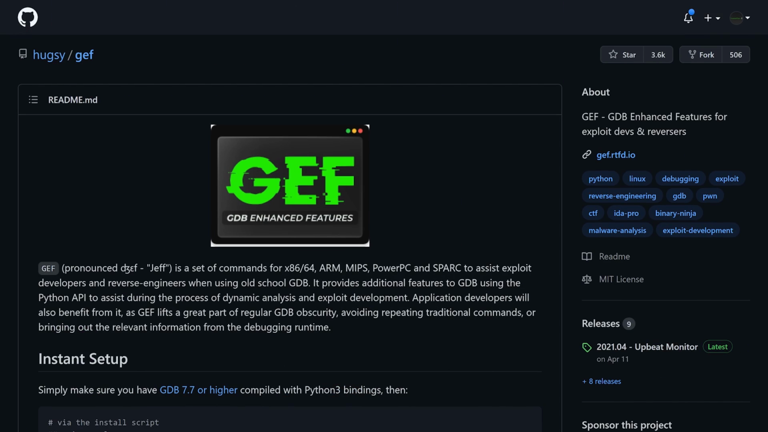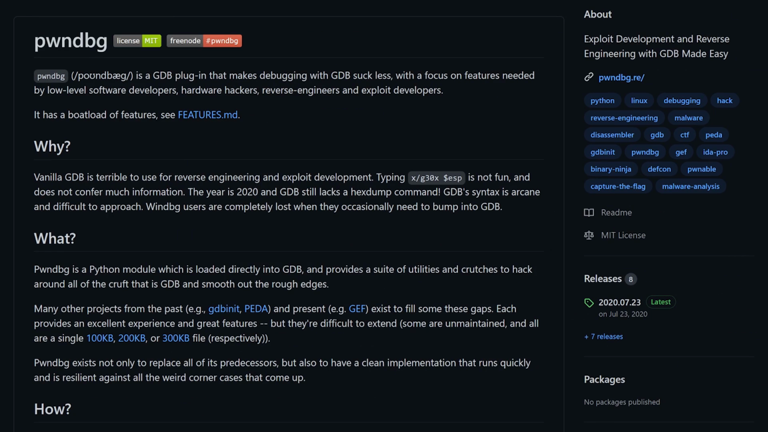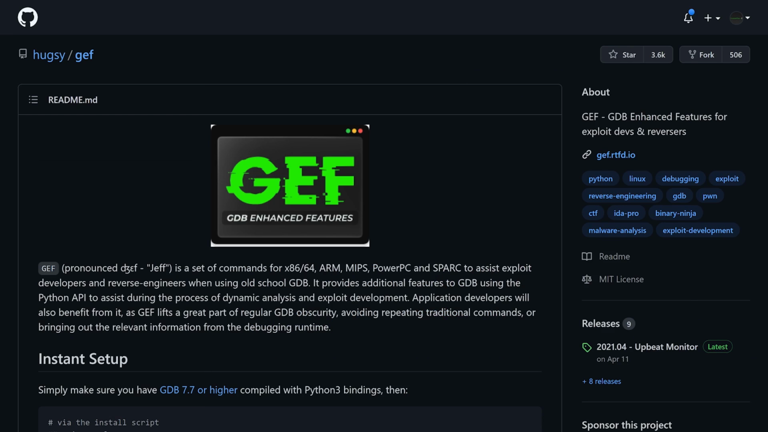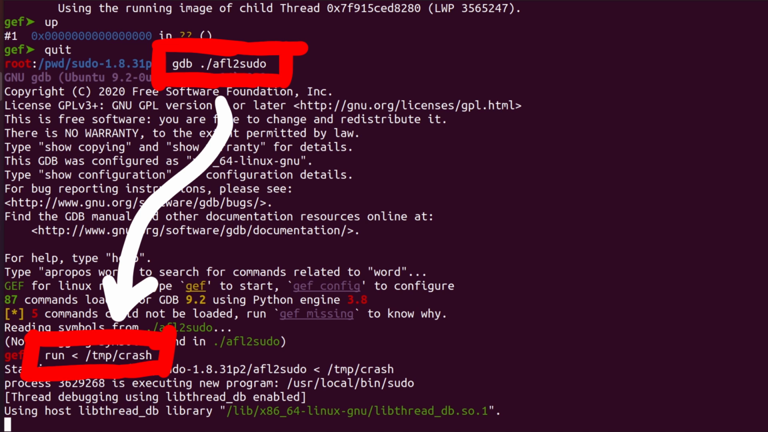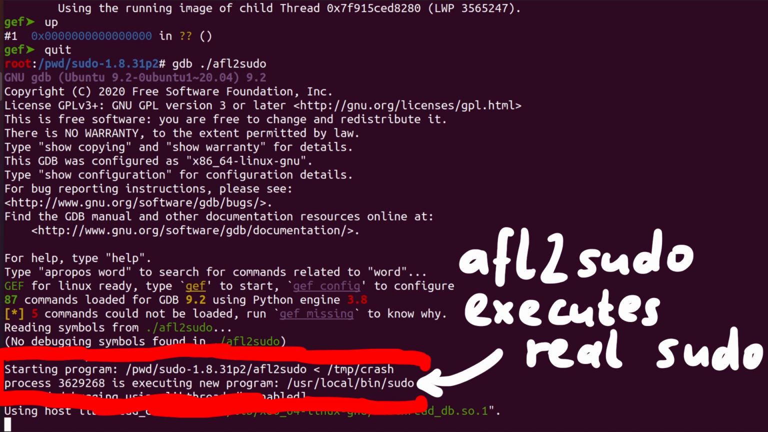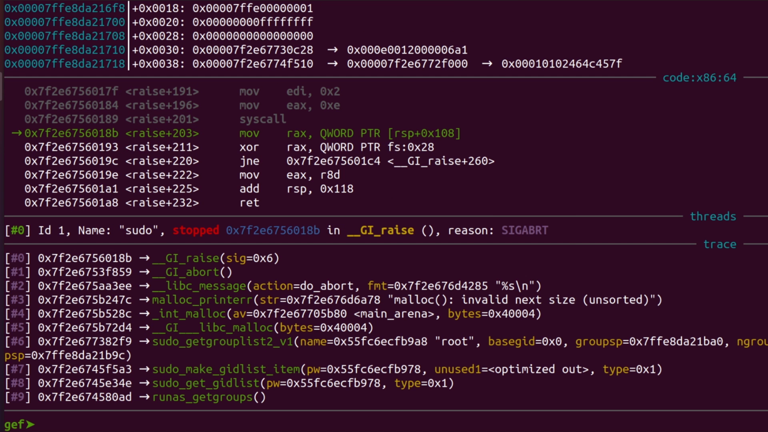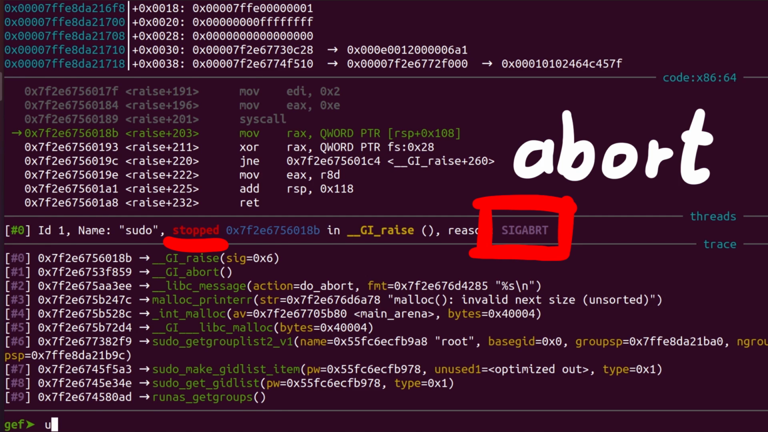For that I installed the GDB extension GEF. You can also use pwndbg like we used last time, but I just wanted to show another extension. In this case, I debugged the AFL sudo wrapper in GDB, as we need it to properly set up the arguments, and then we pipe in the input. The binary will execute now, set up the arguments, and then exec the real sudo binary. And then we crash. It's not really a crash, it's an abort, a forced crash.